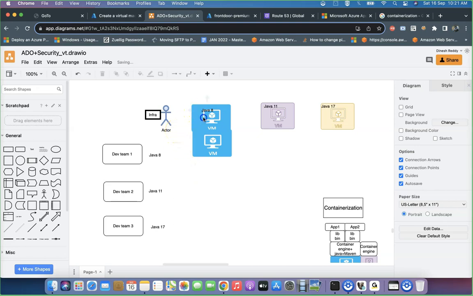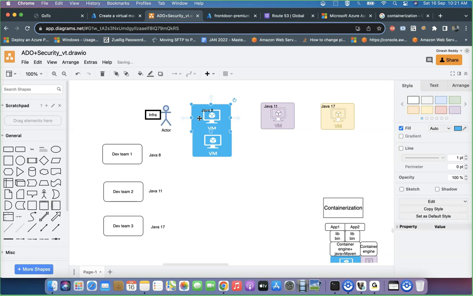Infra will buy a virtual machine to host their application. That's a common thing. If it is on-premises, of course they will buy there. If it is a cloud, of course they will provision it, however we provision, same thing. First project, one guy came and said, I'm using Java 8. Okay, I will install Java 8. That's okay. Next, Dev Team 2, another project guy also came and asked, hey, I also want to deploy my service. I'm using Java 11.